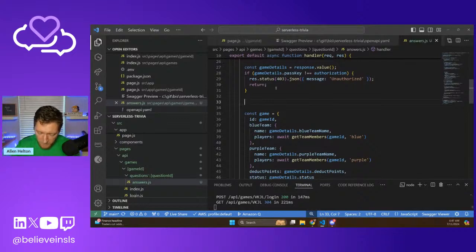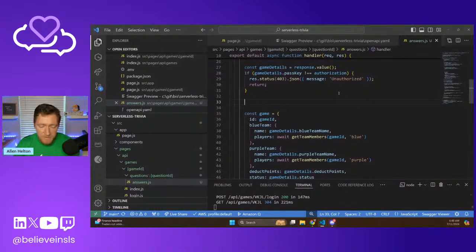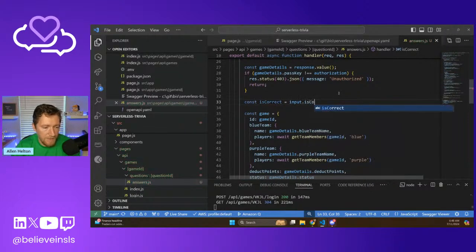Okay. So what do we do when somebody posts a guess to an answer to a question? We want to do a couple of different things. First, we want to update the game score. And to do that, we're going to increment a value or decrement a value on the game. That would be, we'll just call it blue score and purple score. So the first thing we need to do is we need to know, is it right or wrong? So we'll do isCorrect equals input.isCorrect.